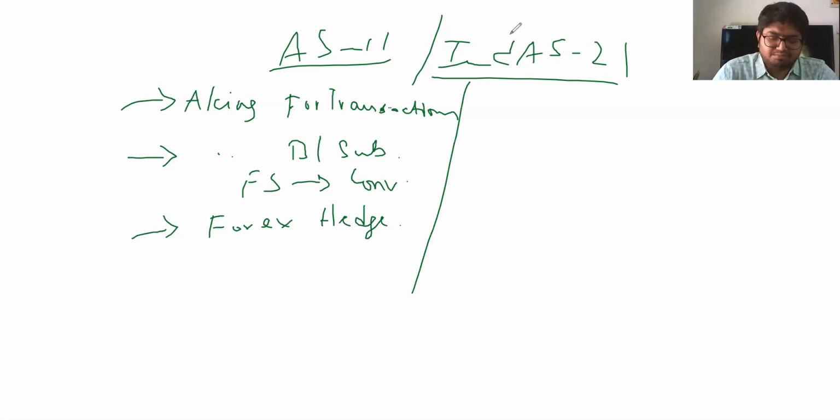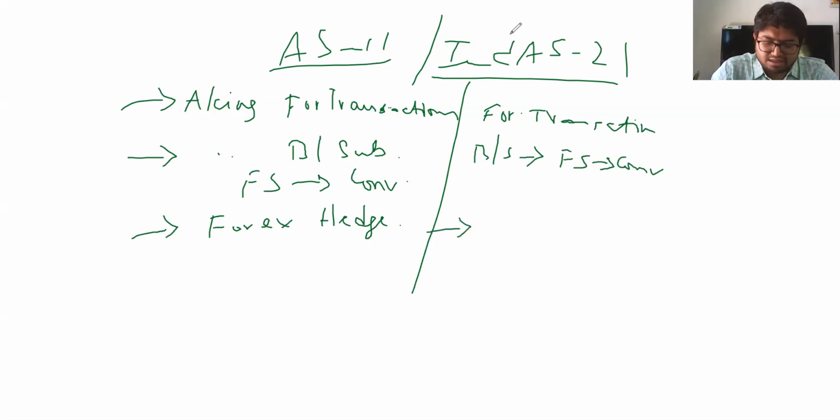But when it comes to Ind AS 21, the standard talks about the same transactions. One is foreign transactions accounting. Second, how branches or subsidiaries financial statements are to be converted.